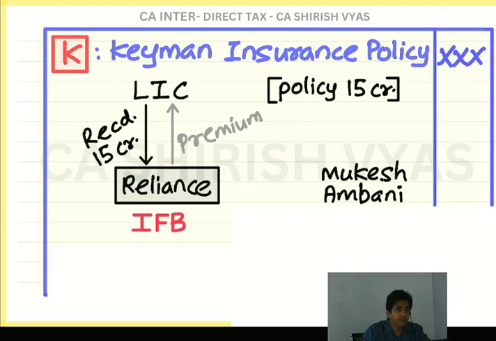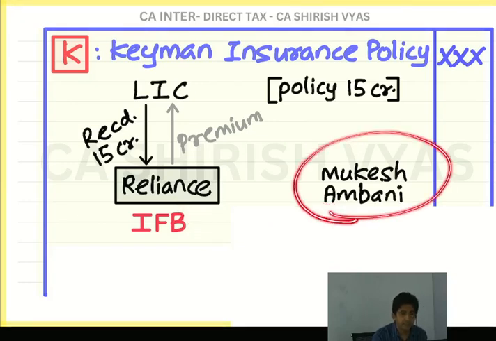So in such an event, sometimes what happens? Reliance might give that money to Mukesh Ambani, saying, Ambani, you are still alive. We were worried that what if you die? But you are still alive and the policy is matured also. So do one thing, take all this money, you keep it. Generally it will not happen, but it might happen that Reliance passes all the funds to Mukesh Ambani.